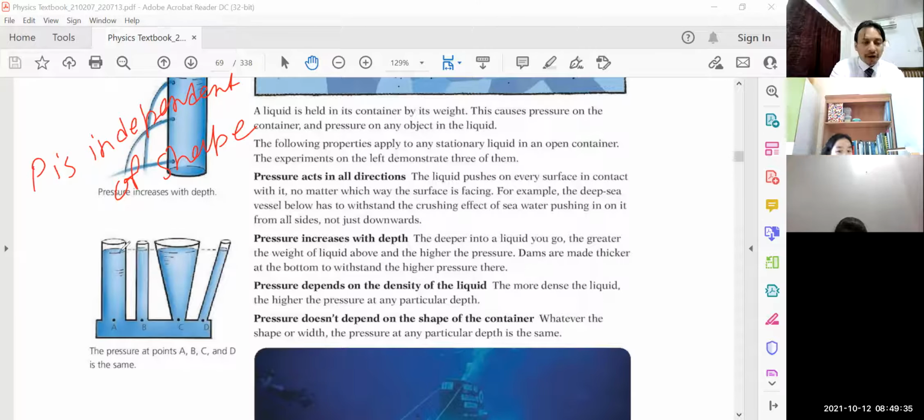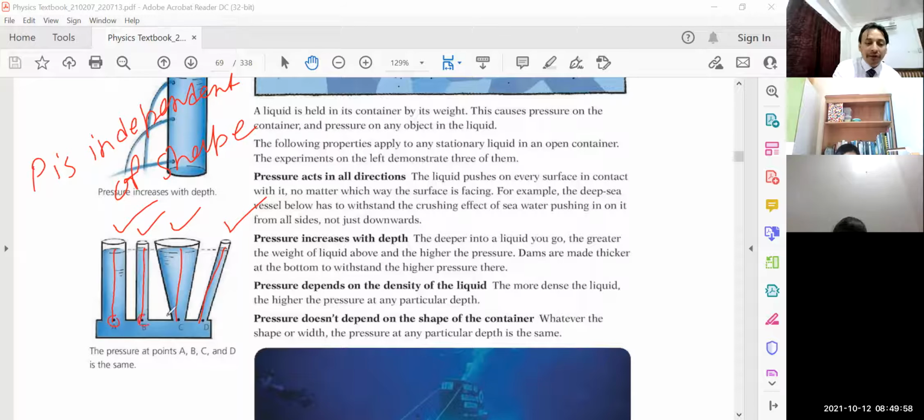If it is independent of shape, it means I have 4 containers of different shapes and different diameters, but the water is filled to the same height, children. Water is filled to the same height irrespective of their shape. And I have placed 4 points here as per this picture.